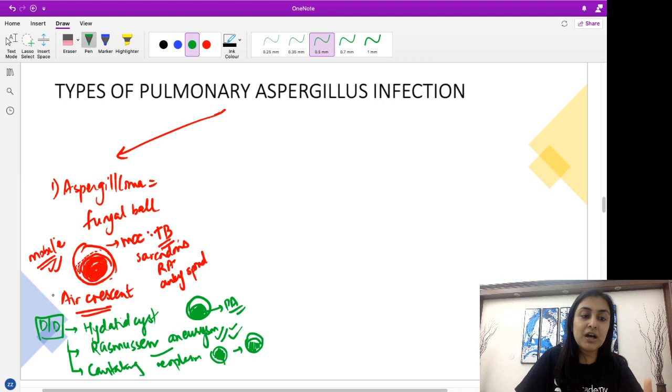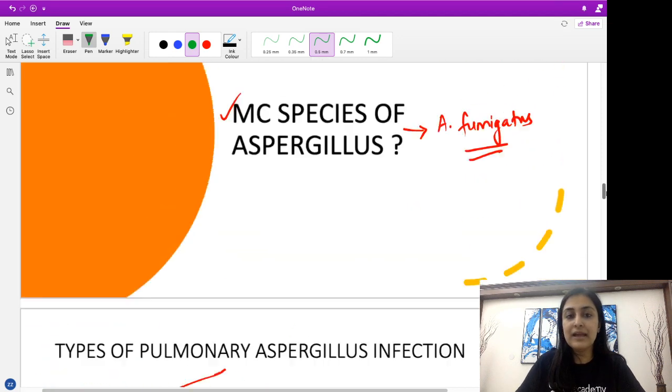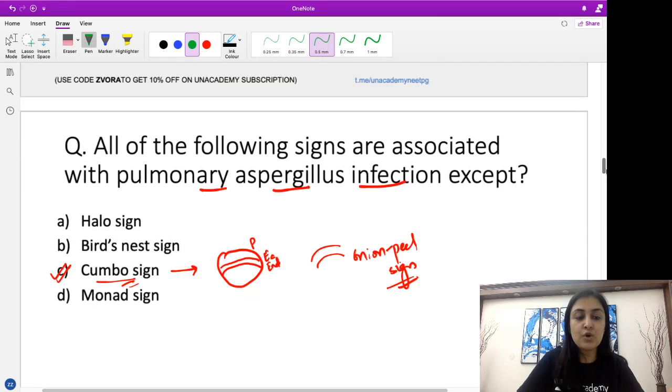Also remember, another name of air crescent sign is something which is not very well heard of. That is the Monad sign, which is there in your options, correct? So this is the air crescent sign or the Monad sign, which will be seen with aspergilloma.